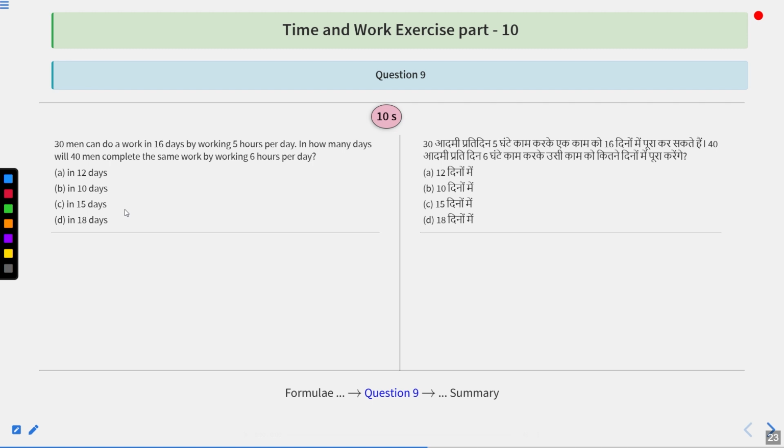30 men can do a work in 16 days by working 5 hours per day. In how many days will 40 men complete the same work by working 6 hours per day? Options are in 12 days, in 10 days, in 15 days, or in 18 days. These are the options.